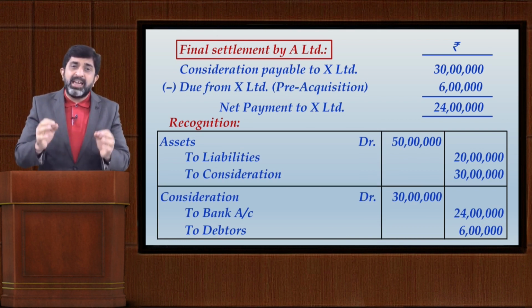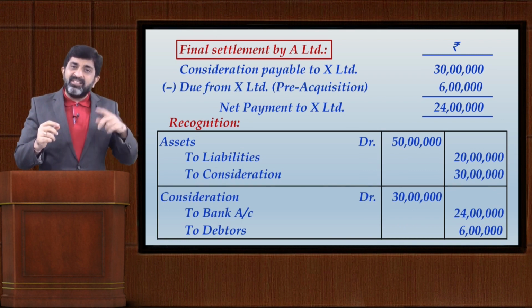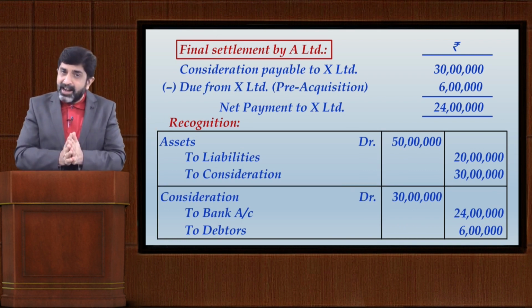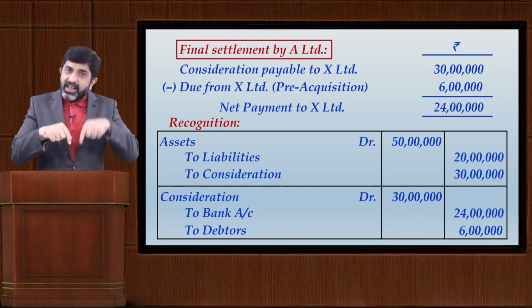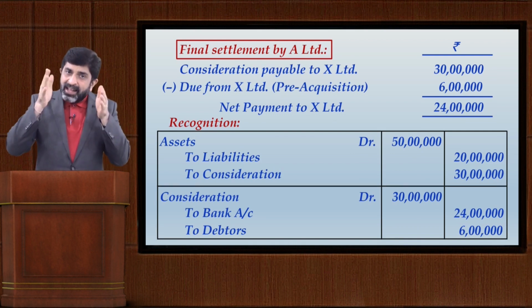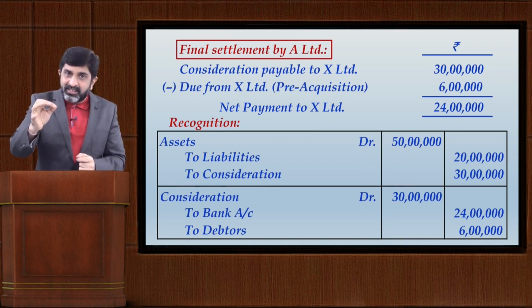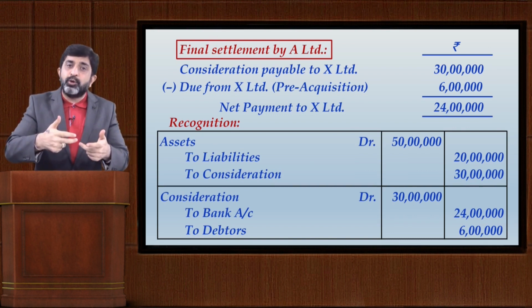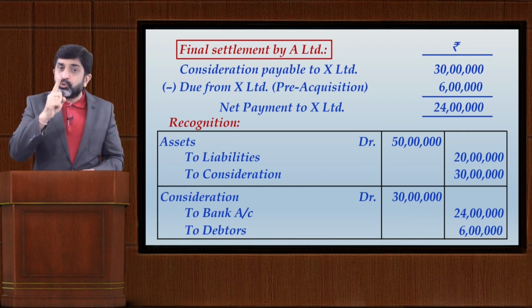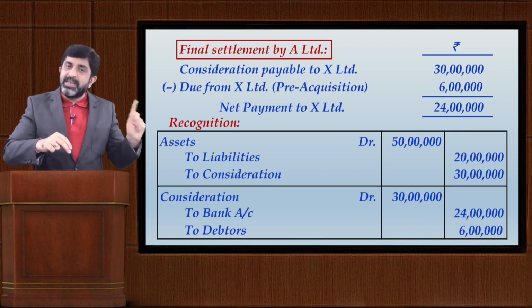must not be any amount other than 80 lakhs, and then the balance payment of 20 lakhs should be treated as a separate transaction. And because A Limited has already recognized that liability amounting to rupees 8 lakhs, the excess amount that it had to pay, that is the difference between 20 lakhs and 8 lakhs, that is 12 lakhs, will be charged off as a loss to P&L by A Limited.